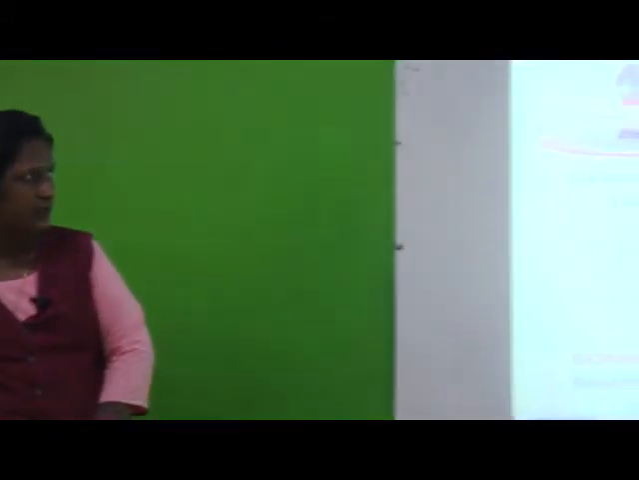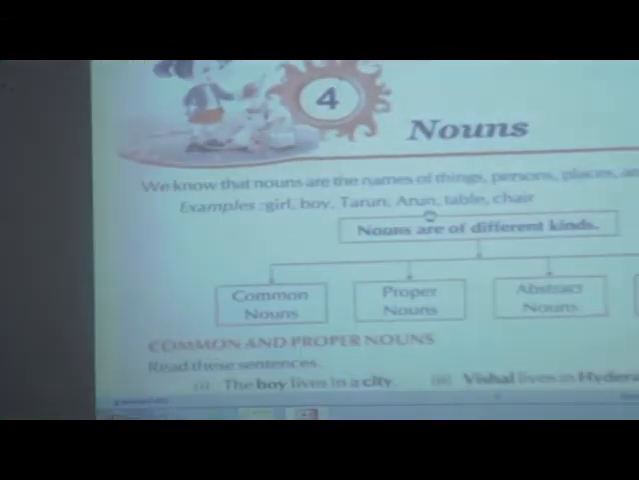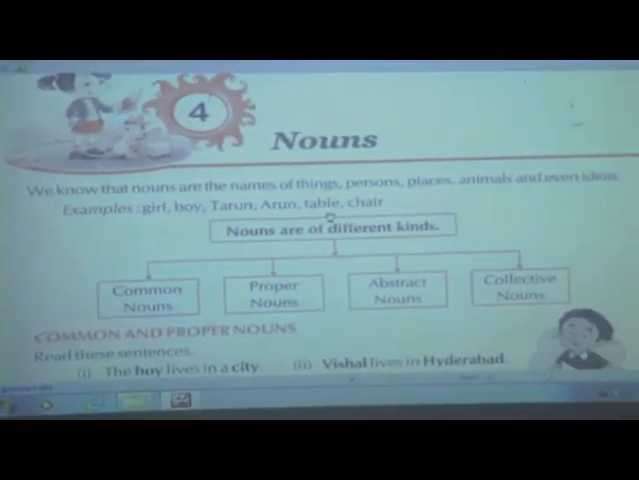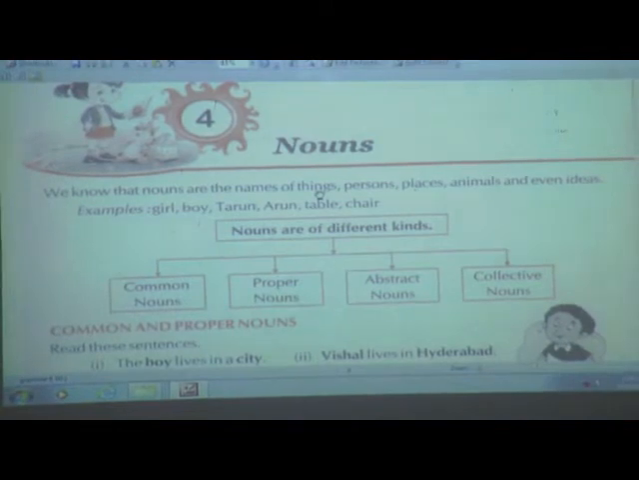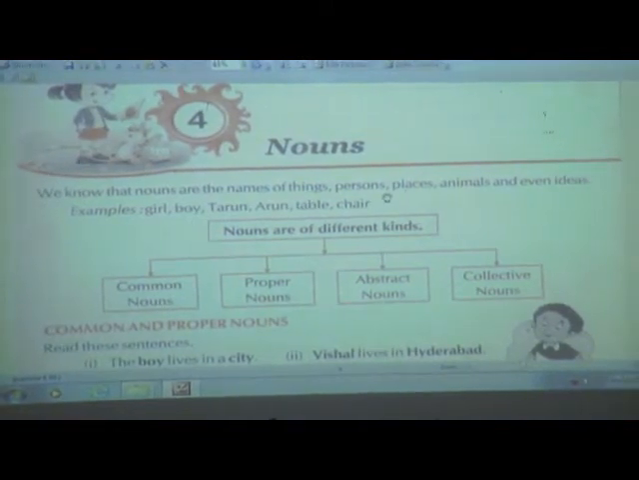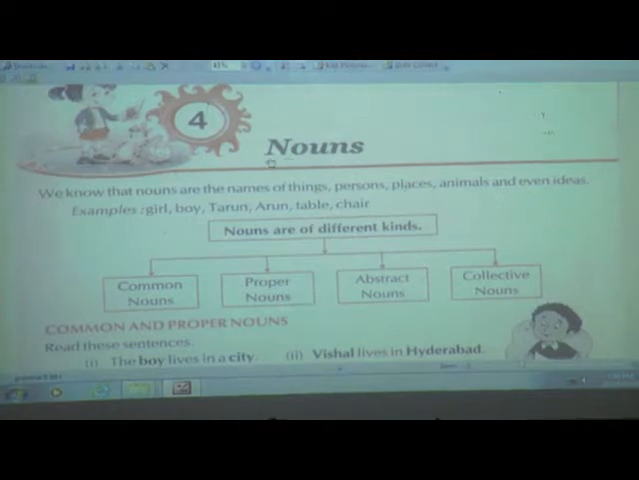We know that nouns are the names of things, persons, places, animals and even ideas. For example, they have given girl, boy, Tarun, Arun, table, chair. These are the names given for things, persons, places, animals and ideas. So now we can define that it is a name of a person, any place, animal or anything. And as I told you, this is the first part of speech, that is noun.